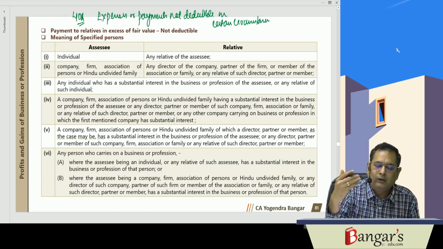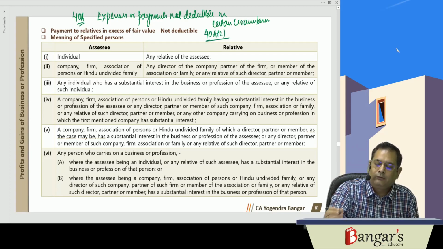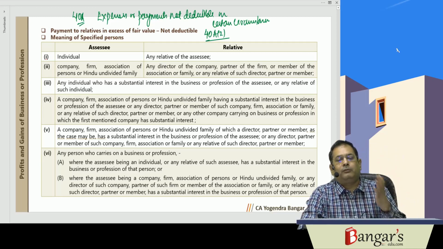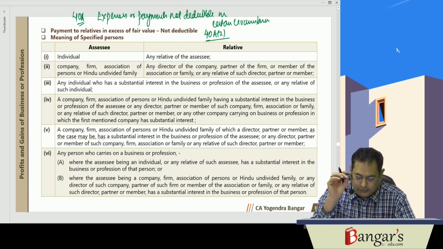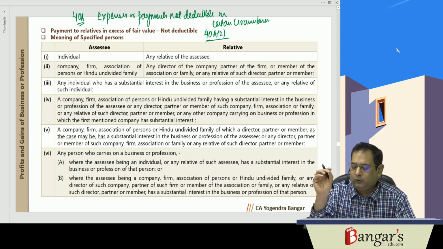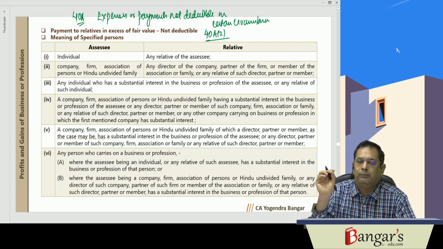Section 40A(2) states that if any payment is made to relatives, these are specified persons, and the same is excessive or unreasonable having regard to the fair market value of goods or services, then such excessive or unreasonable payment will be disallowed.